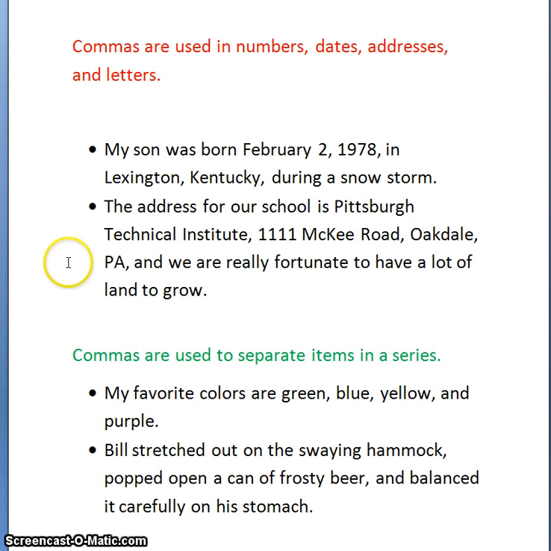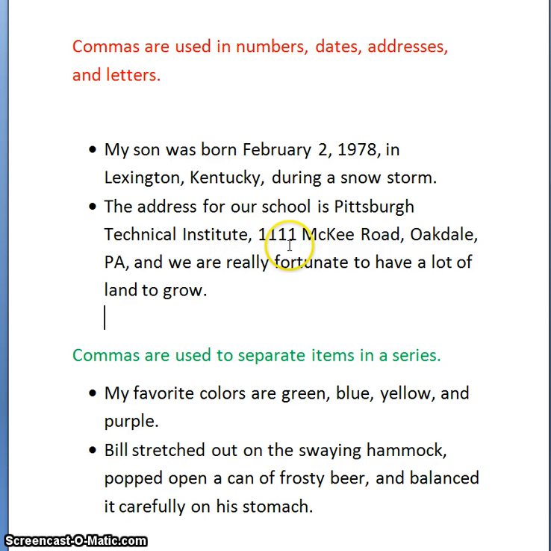Another area where some people tend to get a little bit mixed up is when we are writing an address. This particular sentence reads, the address for our school is Pittsburgh Technical Institute, comma, 1111 McKee Road, comma, Oakdale, comma, PA, comma, and we are really fortunate to have a lot of land to grow. Notice the name of the institution stays together, Pittsburgh Technical Institute. Or if you were writing a person's name and giving their address, the person's name would stay as one, first name, last name. After the name of the institute or the person, we use a comma.